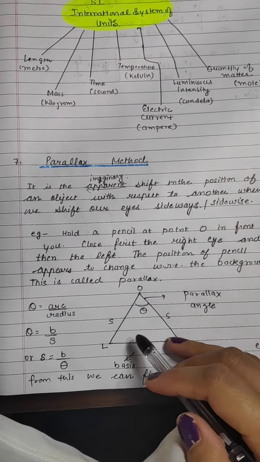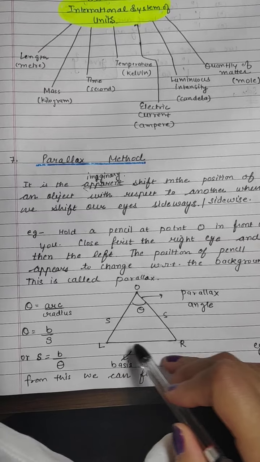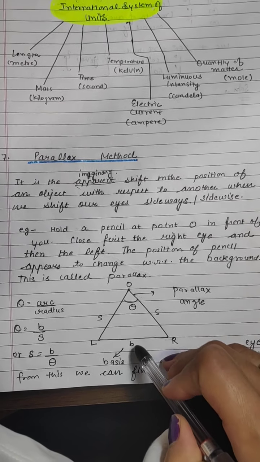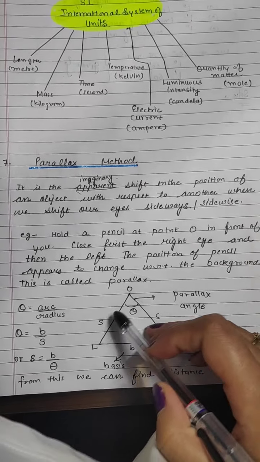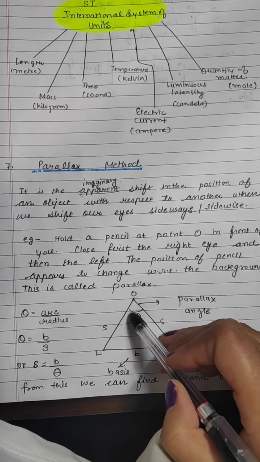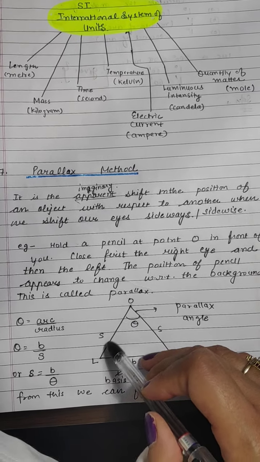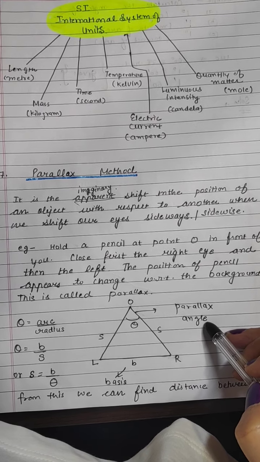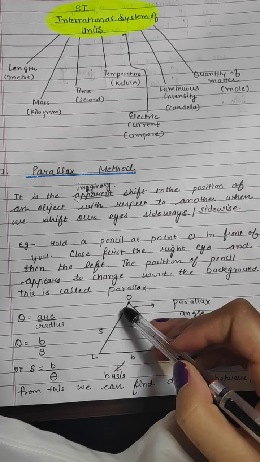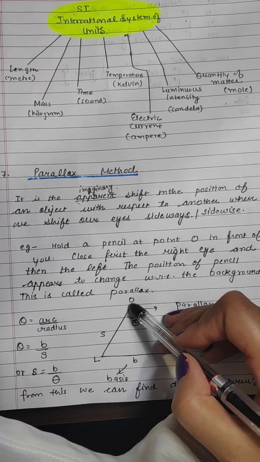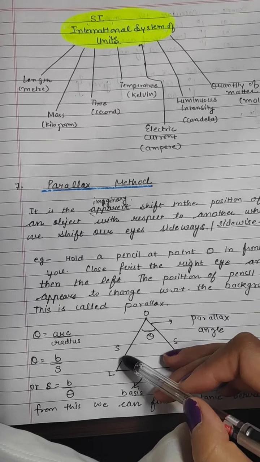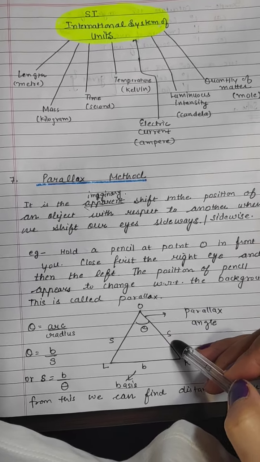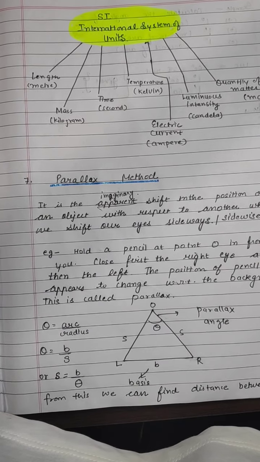And how can we find it? Suppose the distance between L and R is B, it is called the basis. The angle between these lines is called the parallactic angle or parallax angle. The distance between the left eye and the object, or the right eye and the object, is represented by S. So what is the formula for the angle?